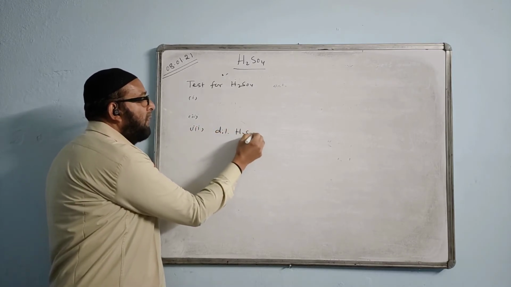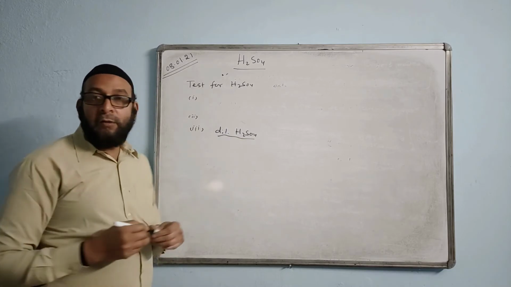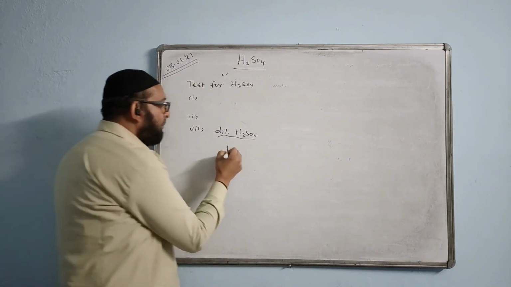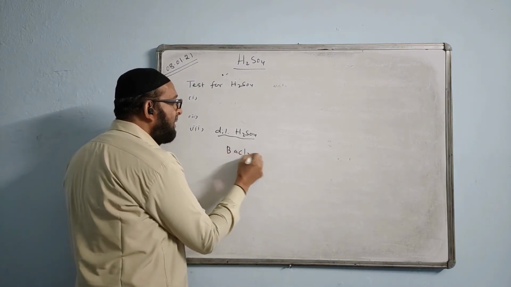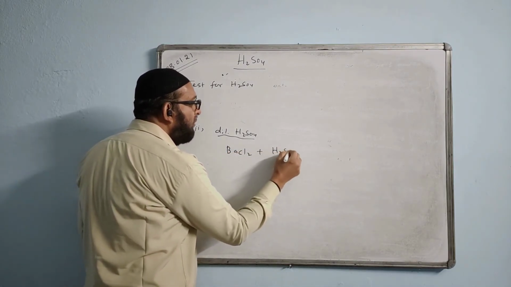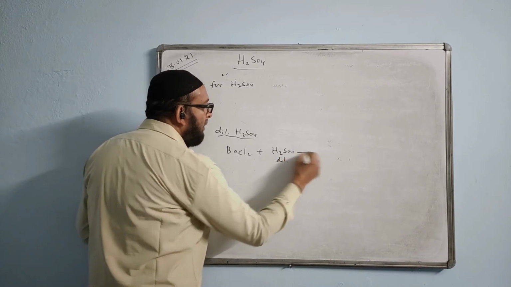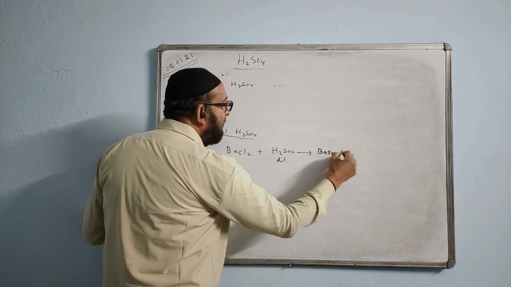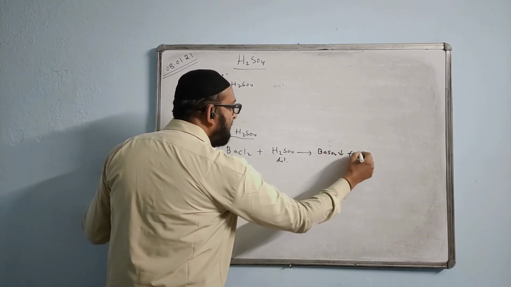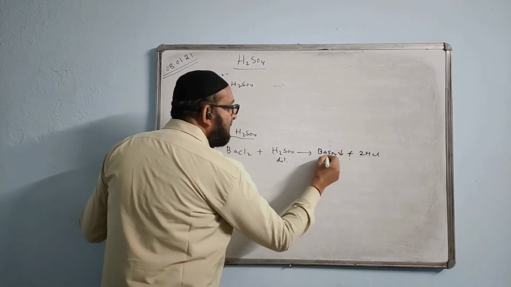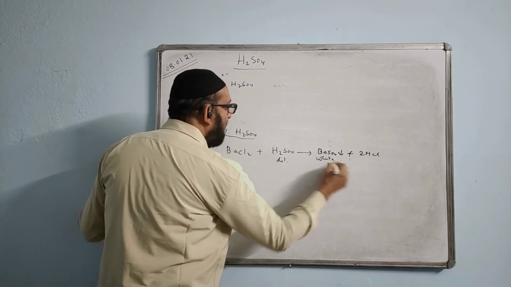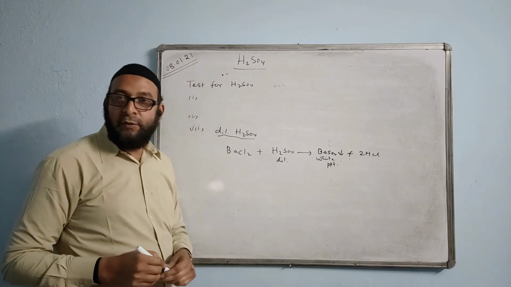How do we test for dilute H2SO4? We have to add barium chloride, BaCl2 solution. BaCl2 solution plus dilute H2SO4: barium will react with sulfate, giving BaSO4 precipitate, a white precipitate, plus 2HCl. So a white precipitate will be formed with dilute sulfuric acid.